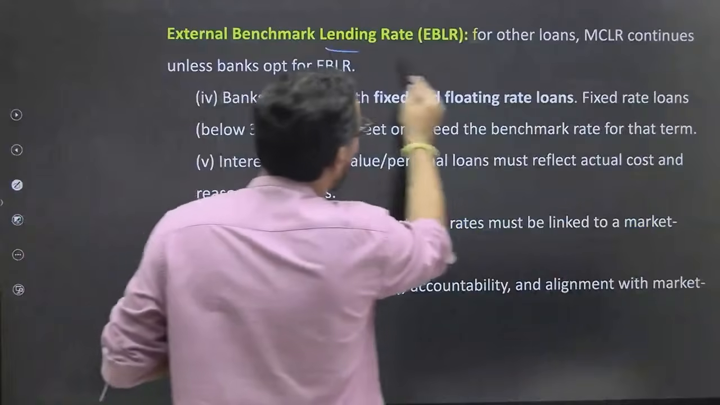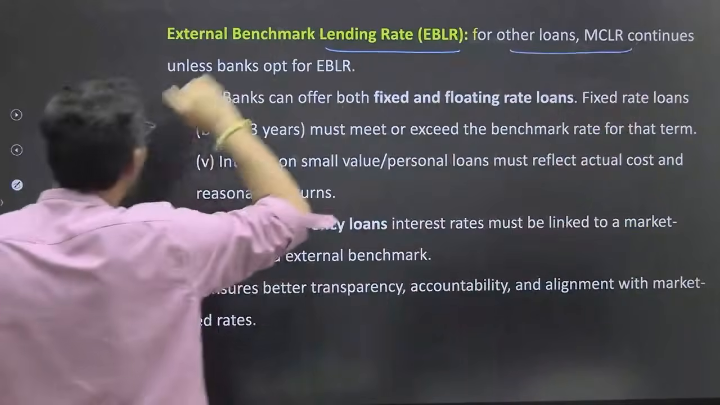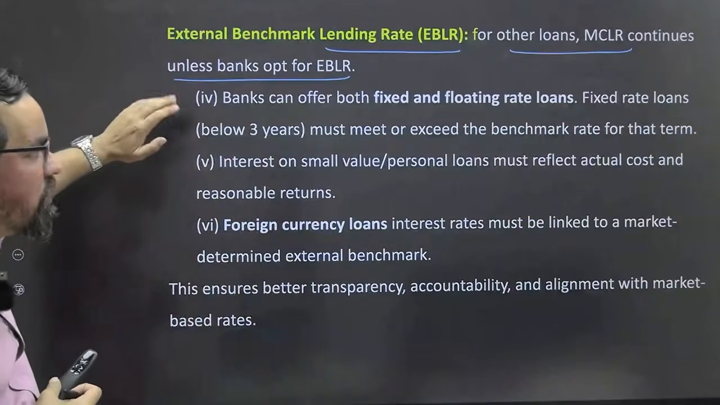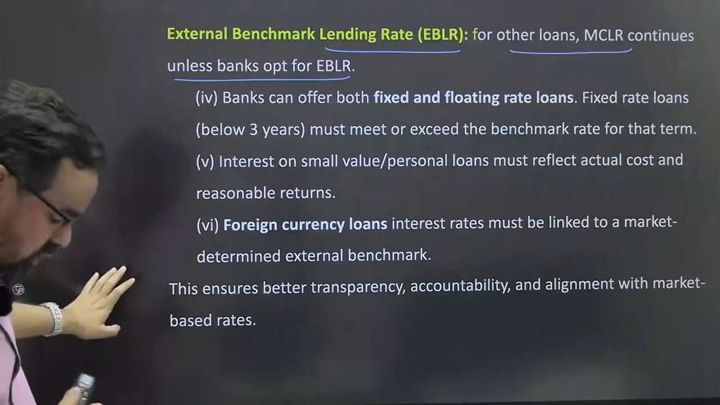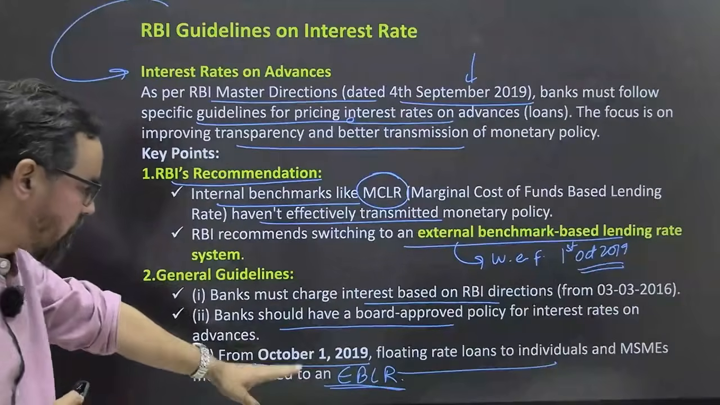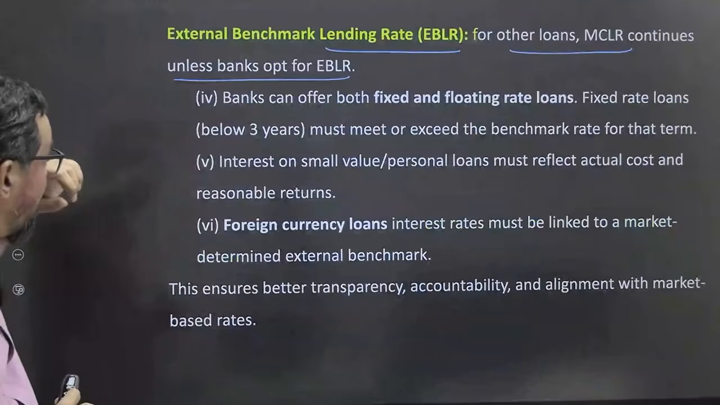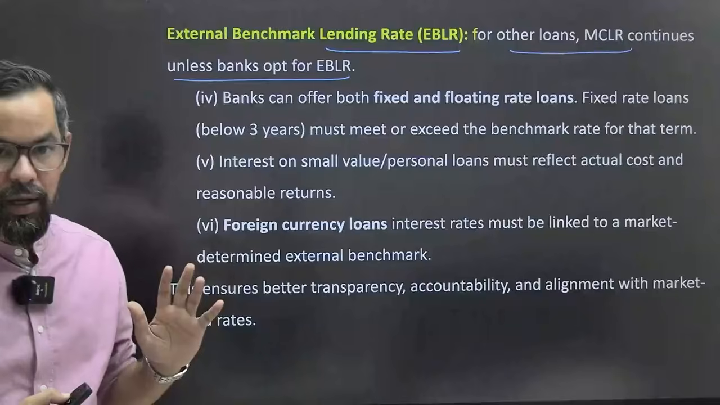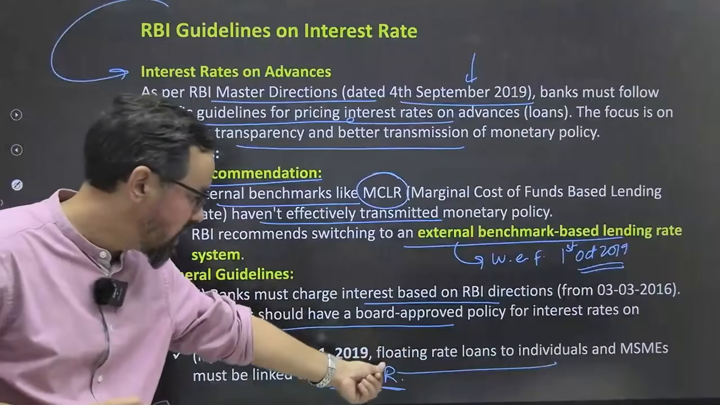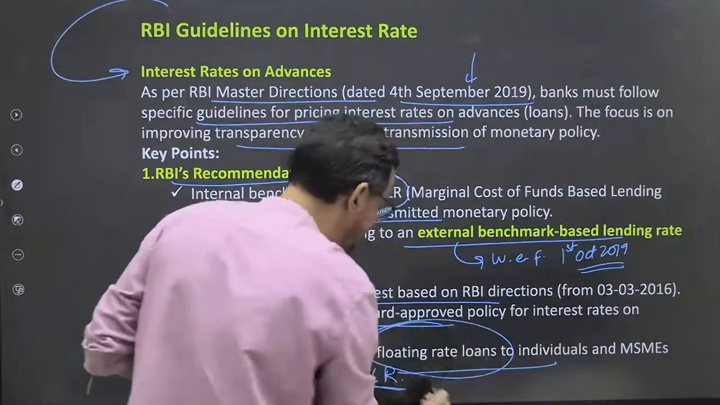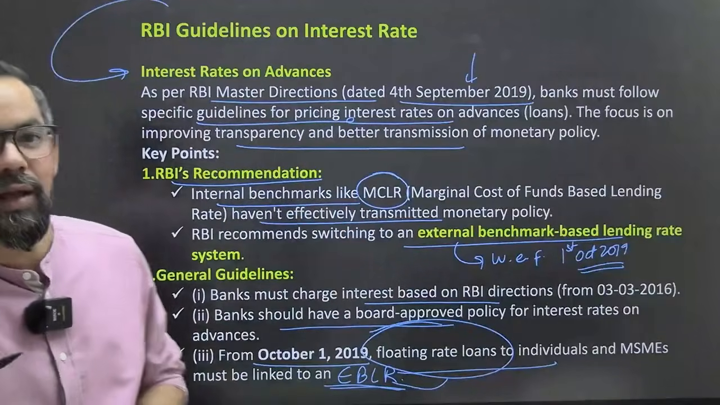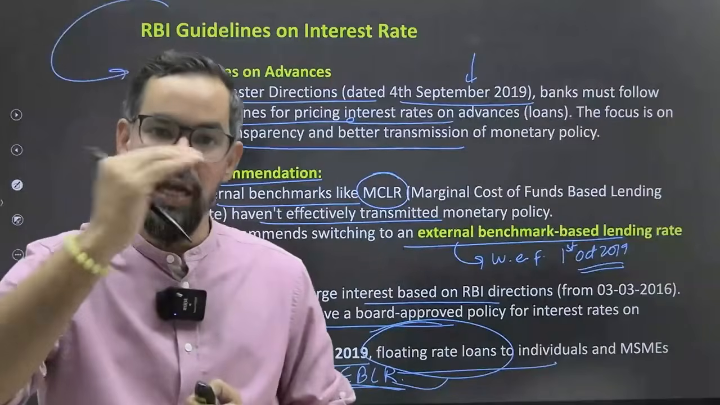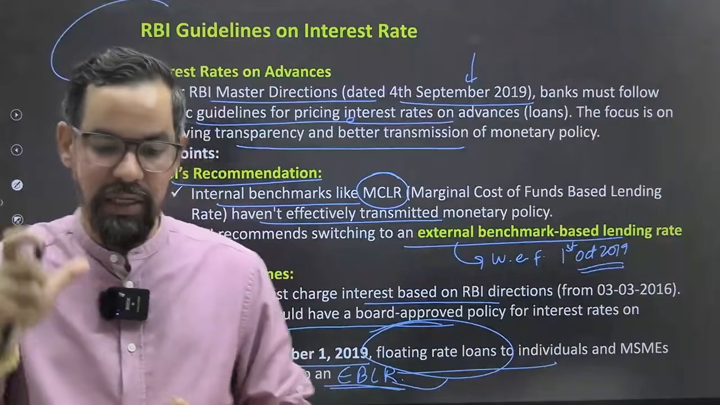For other loans, MCLR continues unless the bank opts for EBLR. Okay. So apart from this, we have floating rate loans which are generally linked with the EBLR, okay. Floating rate loan, like in case of home loan, let's say that home loan is linked with the repo rate, okay, so as repo rate changes there will be changes in EBLR also.